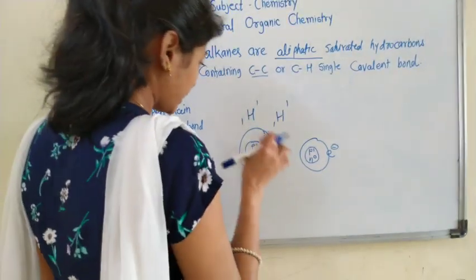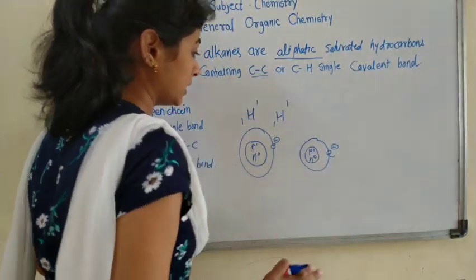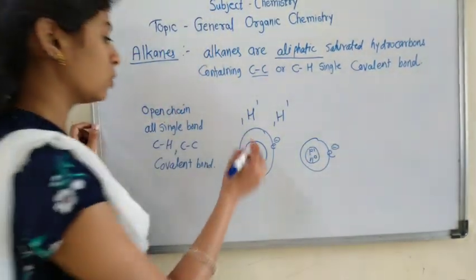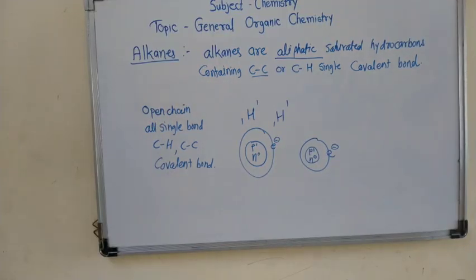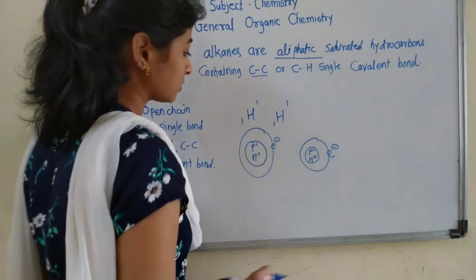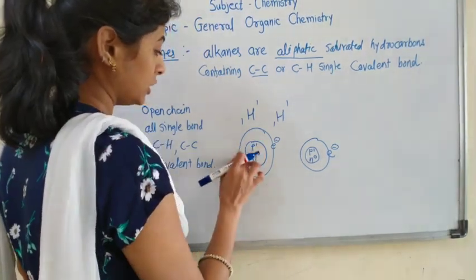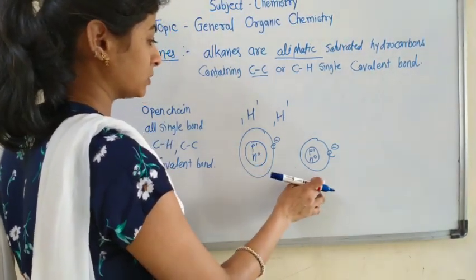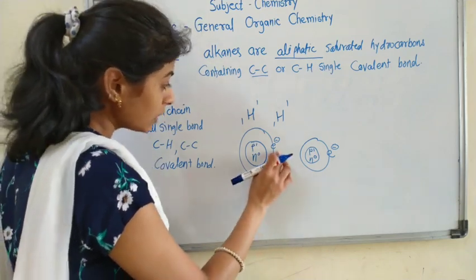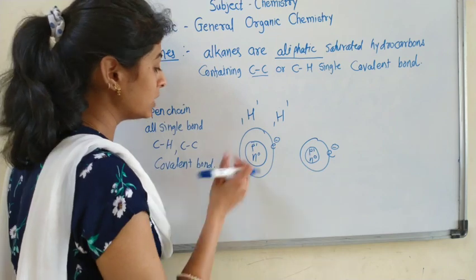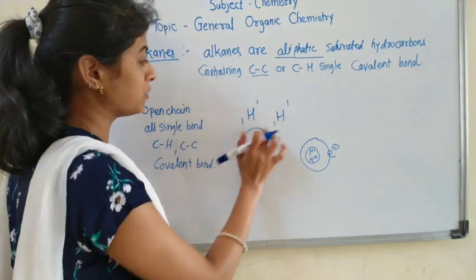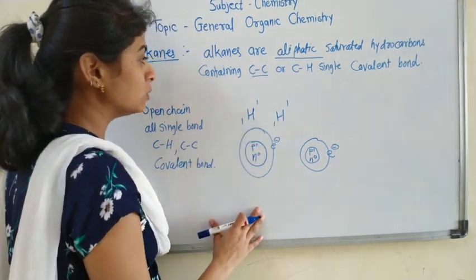Here only one electron is there in each atom, so both are hydrogen atoms. These both are hydrogen atoms having one electron in the outermost orbit, one proton in the nucleus, and no neutron, so H11.